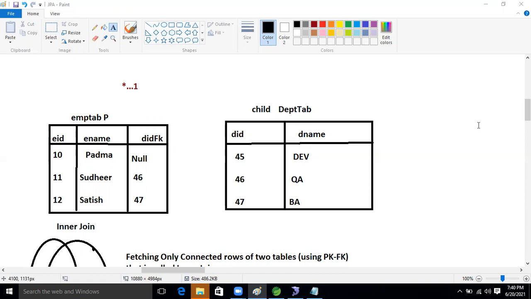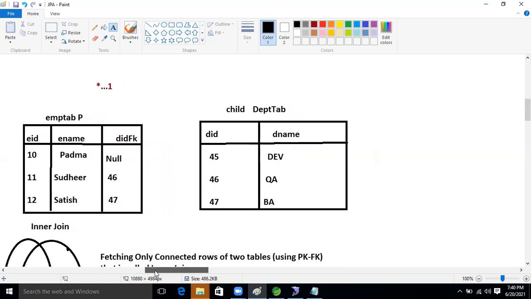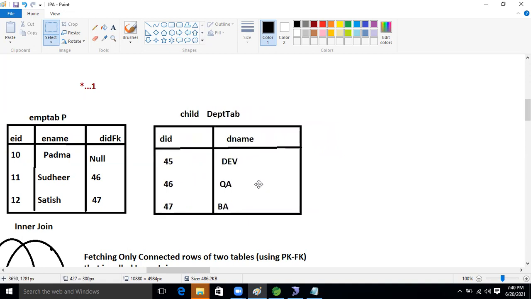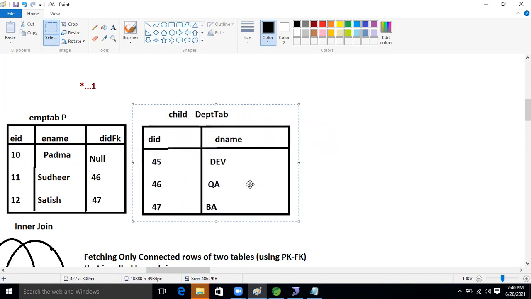Okay, guys, so just think about that. This is our table, right? I'm going to write the join syntax in front of you people. You will understand it, because I will make it that easy.